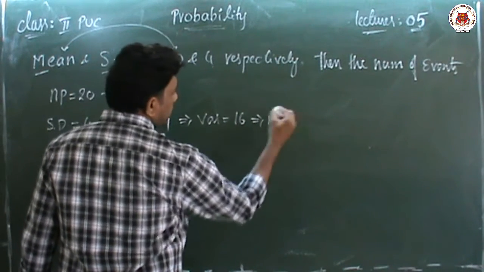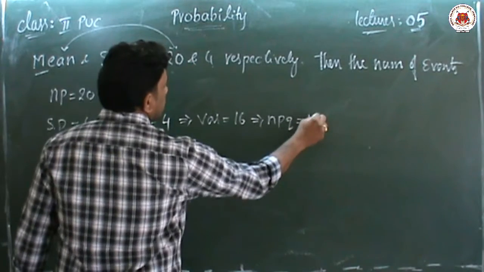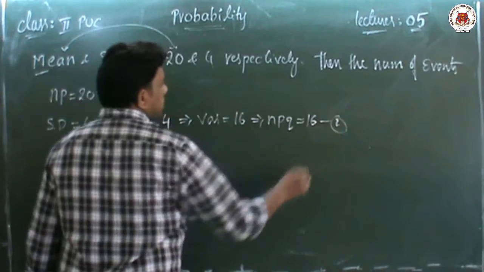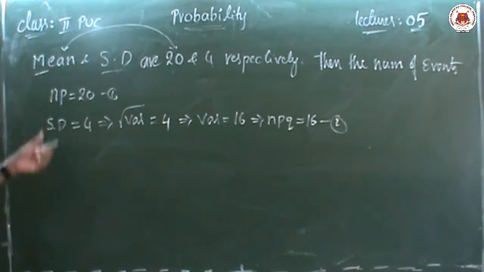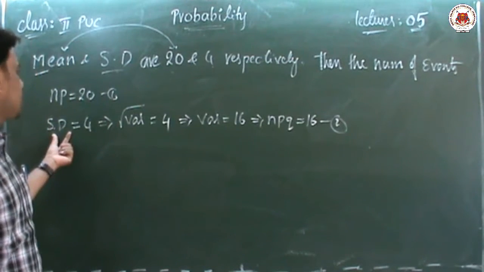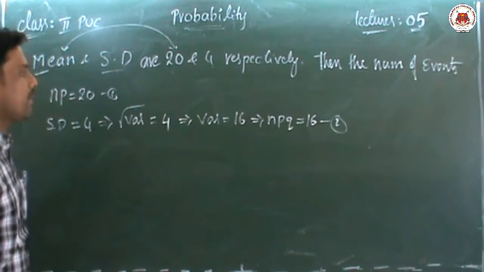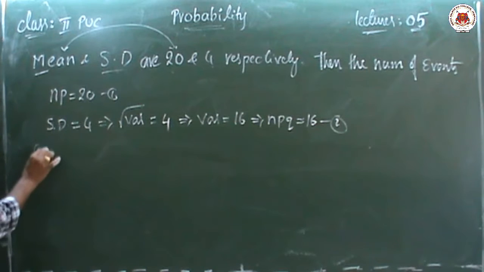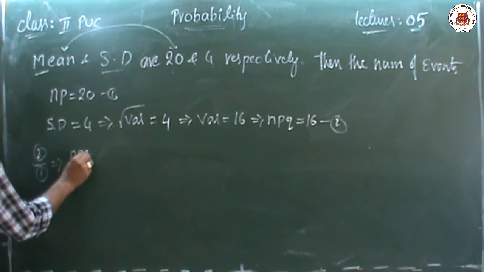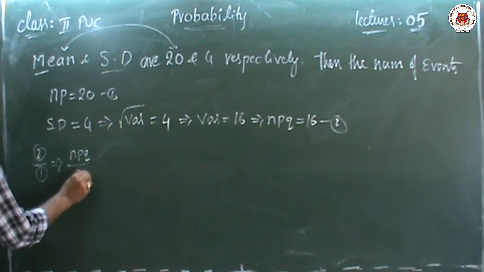The variance formula is NPQ, so NPQ equals 16. This is the second equation. Mean means NP, variance means NPQ. Now we will divide the second equation by the first equation, NPQ by NP.